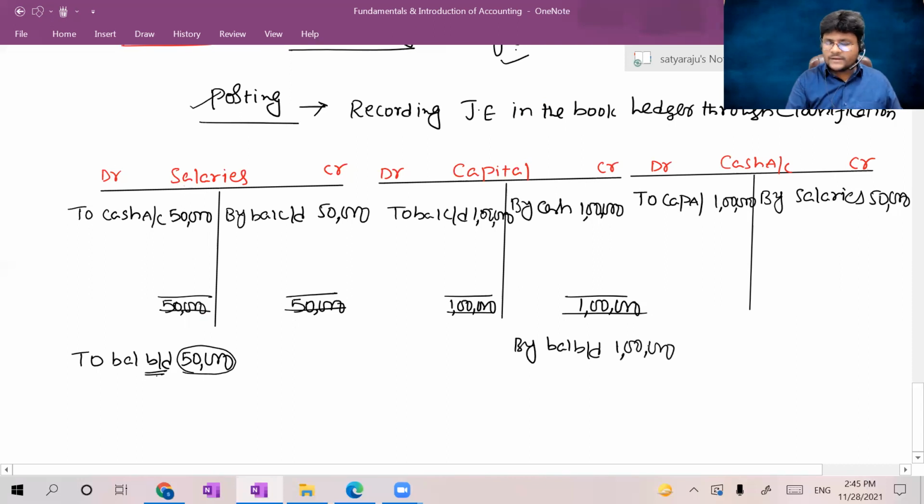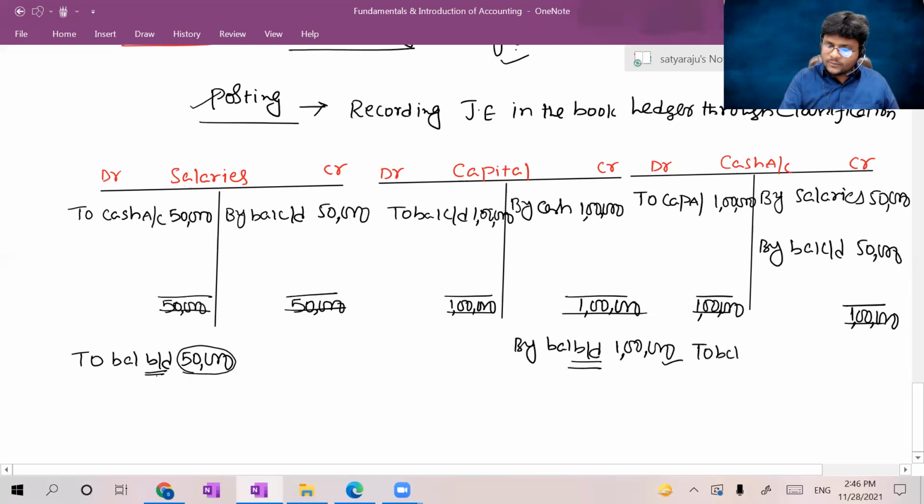Now I am interpreting again. Please all of you concentrate. Balance B by D is under which side? Credit side. That's why the capital account is showing a credit balance of 1 lakh. Next, the cash account. Let me balance the cash. Two sides have some amounts. So the maximum total amount was 1 lakh. First make it as a total. So the remaining balancing figure was by balance carried down, which was 50,000. Here, to balance brought down 50,000.